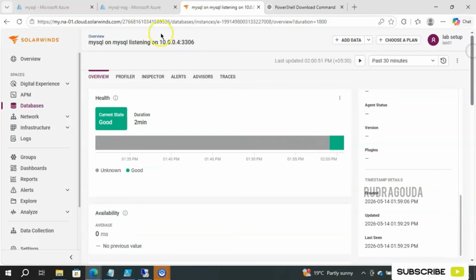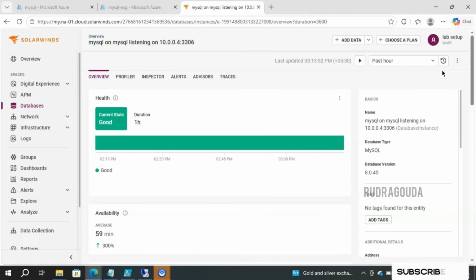So I'll refresh the screen and pause my screen recording for 4 to 5 minutes, and then start it again. Let's see what metrics SolarWinds has captured. Now the data is visible. Each and everything is showing properly in SolarWinds. You can see that it is good in the last 1 hour. Availability is 59 minutes.